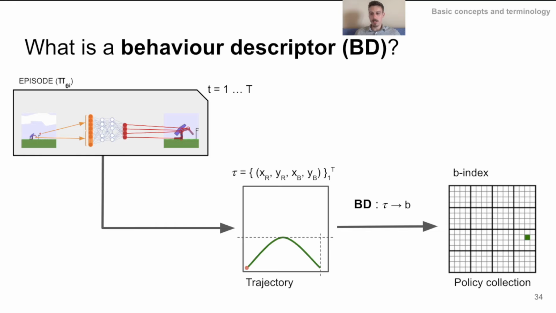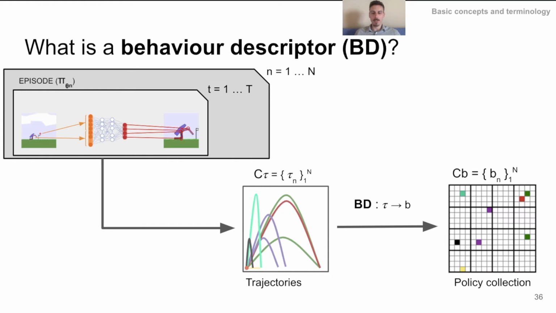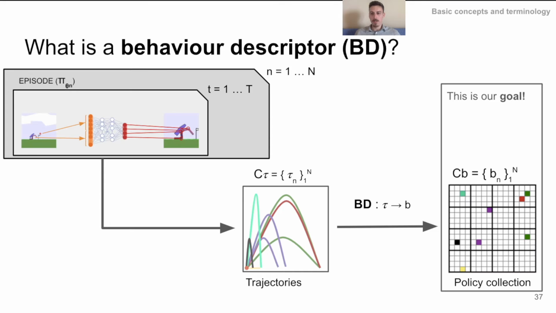Then, to the cell which is described by the behavior index, we assign the parameters corresponding to the policy which led to the trajectory. If we repeat this for n different policy parameterizations, we end up with n trajectories, which lead to n behavior indices. However, multiple different parameterizations can lead to the same behavior index, but we only have to keep one in order to maintain the diversity within the policy collection. Therefore, the goal of our approach is to generate and maintain such a policy collection.